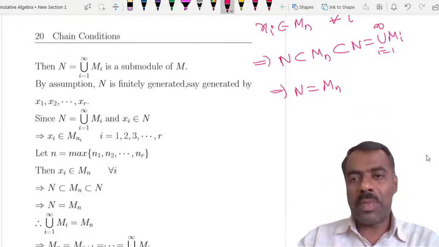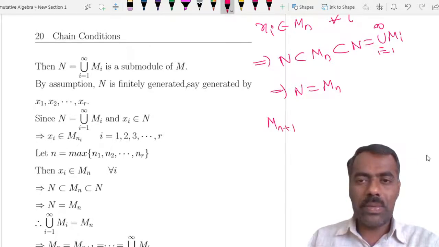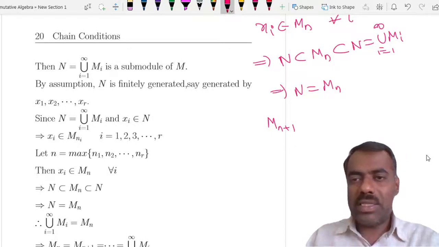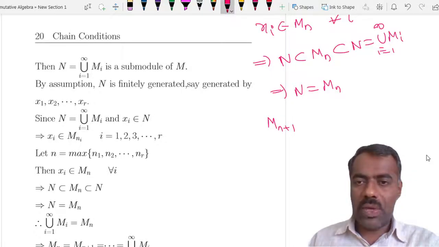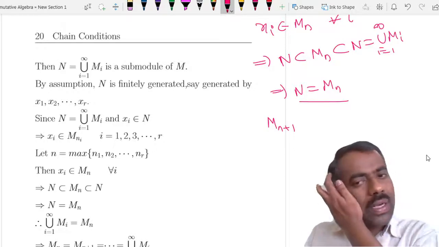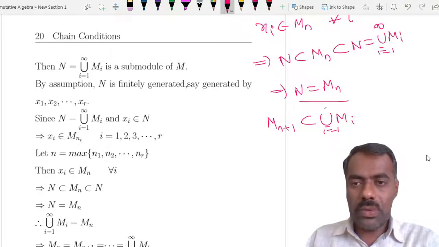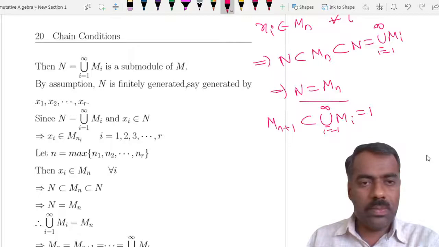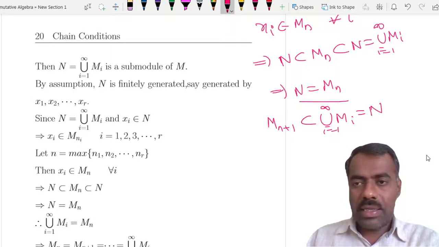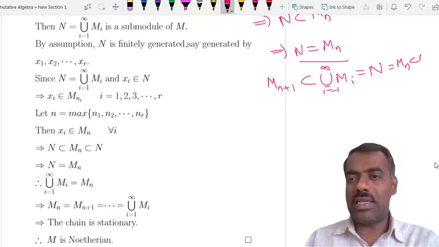So if N is equal to Mn, then M n plus 1 is contained in the union of Mi, i equal to 1 to infinity, which we know already is the same as N. But this N is nothing but Mn, and Mn is contained in M n plus 1.